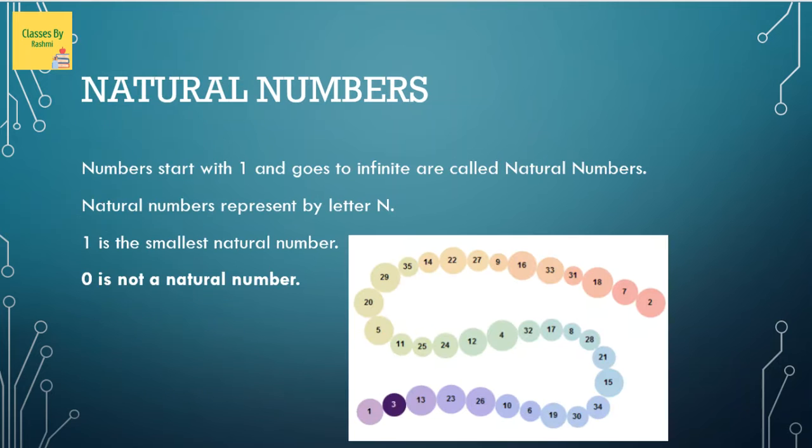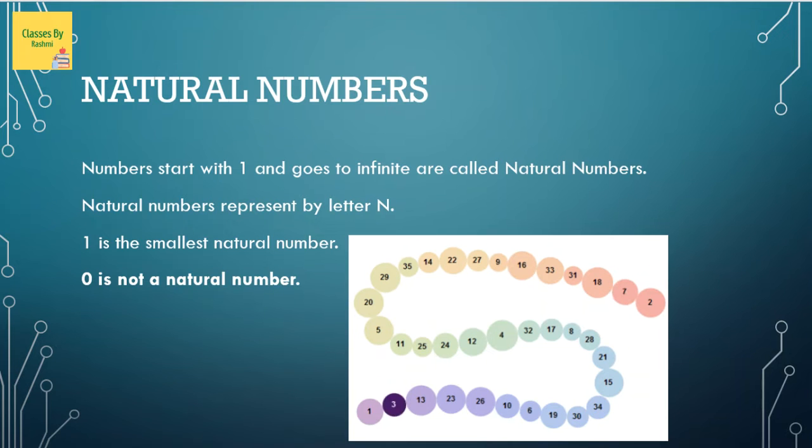Okay, so here is our definition of natural number: numbers that start with 1 and go to infinity are called natural numbers. Infinite means endless, that has no end. When you count, your numbers start with 1, right?